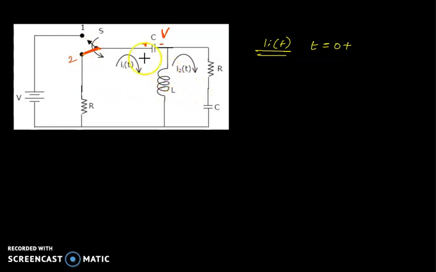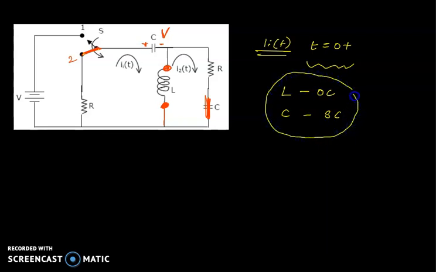At that moment the inductor will act as an open circuit. Clear? The capacitor becomes a short circuit. Remember that at this point the inductor becomes an open circuit and the capacitor becomes a short circuit. This is very important.